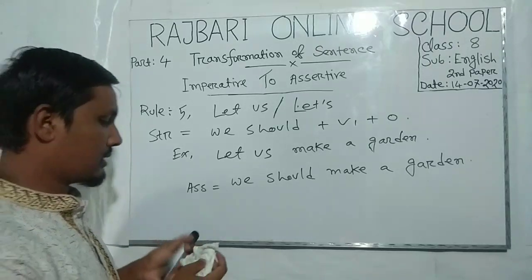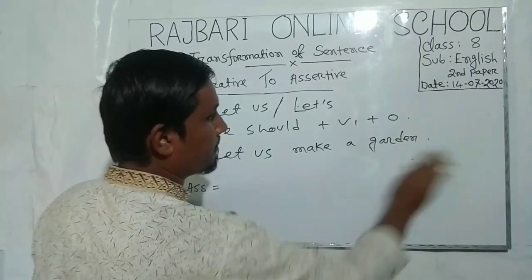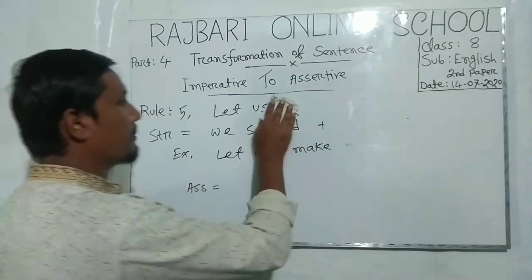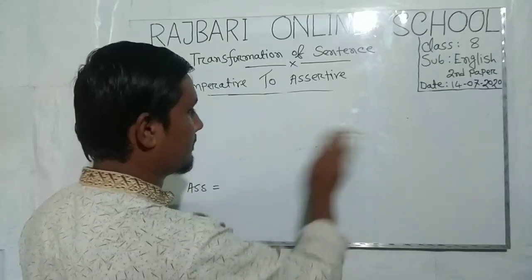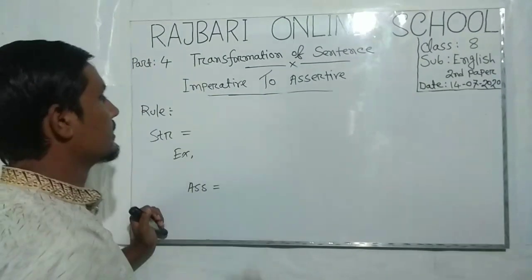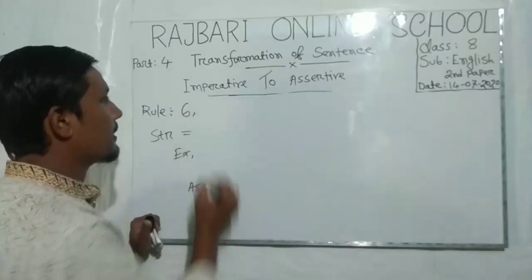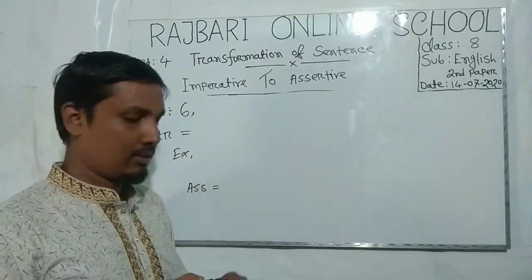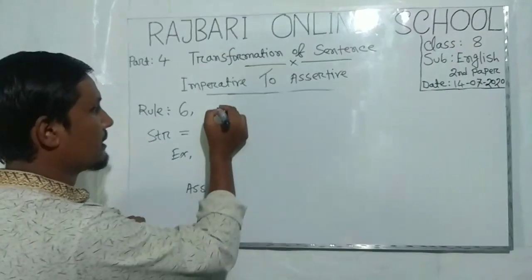Okay, my dear student, now we will learn about rule 6. This is the last one of the rules of imperative to assertive sentence, and this rule must be important.